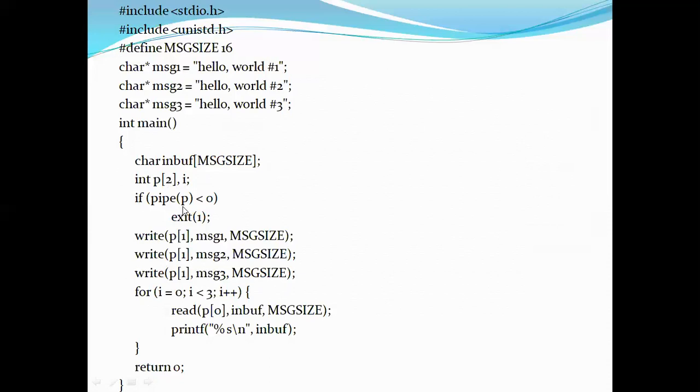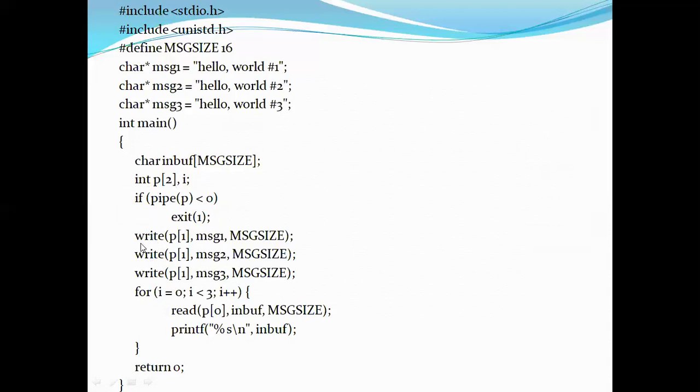Now if pipe(p) is less than 0, that is if it is returning -1, then you have to exit, meaning the pipe is not created, otherwise it is created. So by this statement, if you are not getting any -1, sorry, any value which is less than 0, it means that the pipe is created. If it is created, let's go to the next statement.